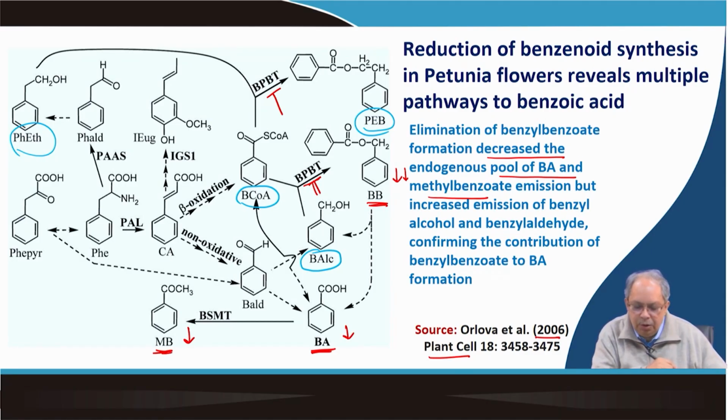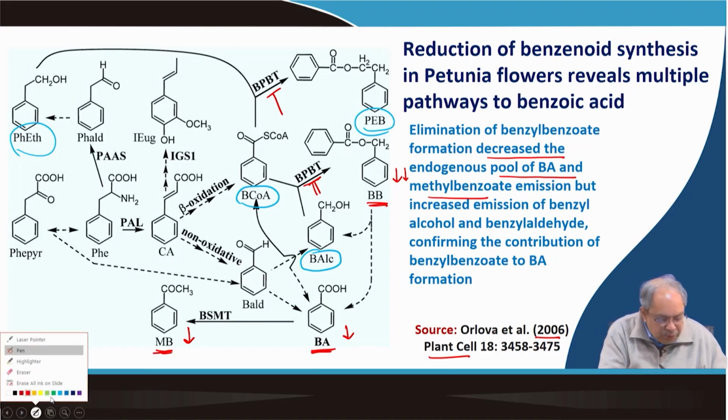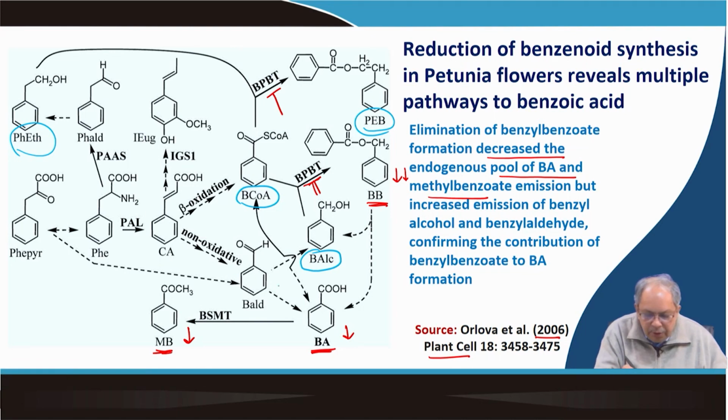Okay. So, earlier what has been thought is that benzoic acid is formed through this pathway, benzaldehyde to benzoic acid, benzaldehyde is formed from cinnamic acid, okay, and then benzoic acid is formed, it is converted into methyl benzoate. But now, with blocking of BPBT, what has been found, both BA and methyl benzoate have decreased.